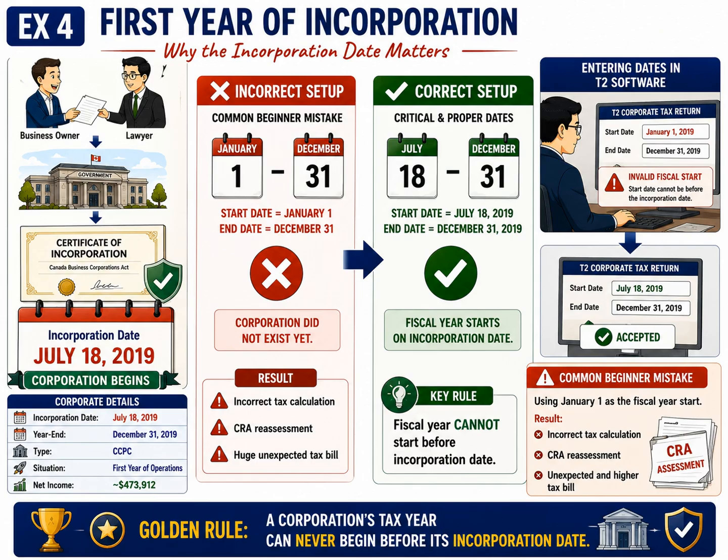Now move to the center of the slide, where we compare the incorrect setup with the correct setup. The red panel illustrates one of the most common beginner mistakes. Many new tax preparers automatically assume that every corporate tax year begins on January 1st and ends on December 31st. They enter January 1st as the start date simply because the corporation has a December 31st year-end.